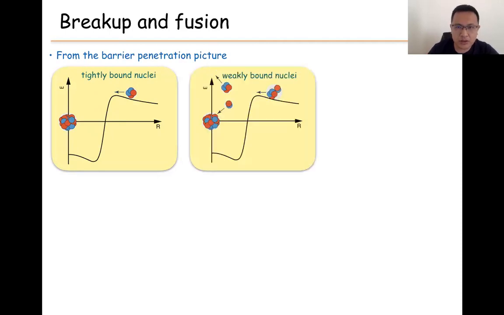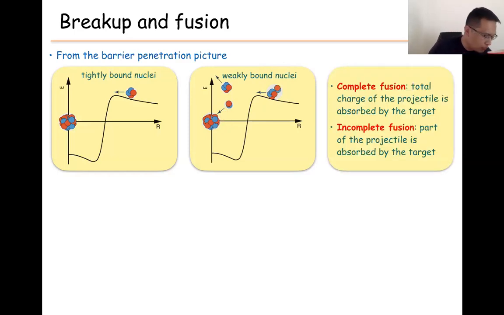If the projectile is weakly bound, for example the lithium-6 we are studying right now, then when it penetrates the Coulomb barrier, the lithium-6 can break into a deuteron and an alpha. So not the whole projectile can be absorbed by the target, but only one part of the projectile can be absorbed. There is a connection between the breakup and the fusion.